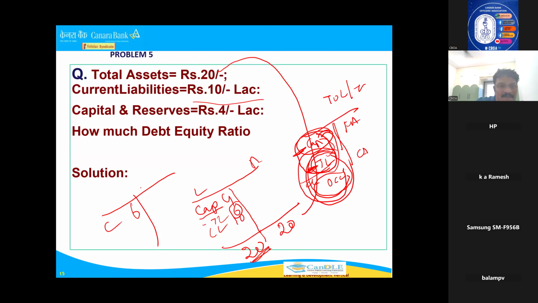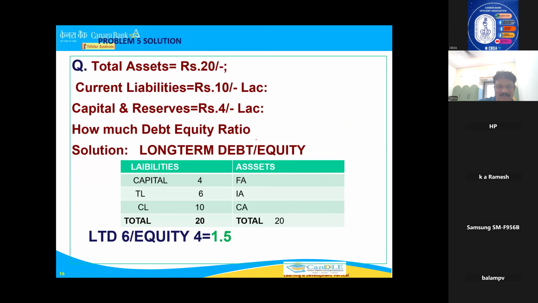Again, I'm repeating. Capital is 4 lakhs. Current liabilities are 10 lakhs. Total asset is 20. That means in between capital and current liability, there are term liabilities. So totaling 20, 10 plus 4 is 14, which means 6 is the answer. Now what does he want? Debt equity ratio. What is the long-term debt? Long-term debt is 6. What is the tangible net worth? 4, capital. So 6 by 4, it will come to 1.5. See, 1.5 is the answer.